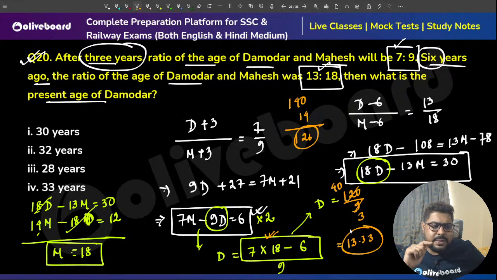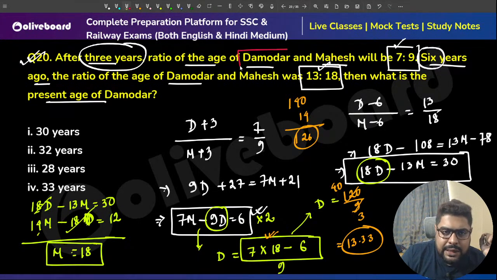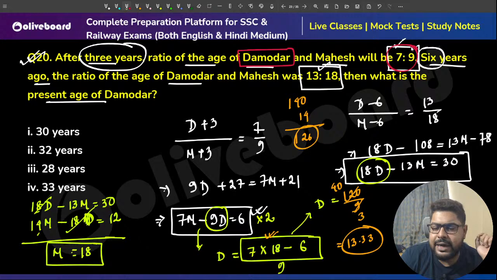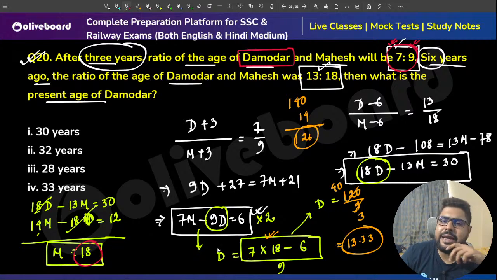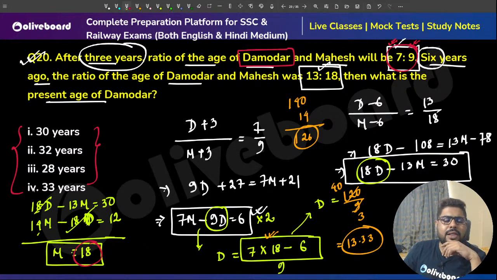I guess then, because one small thing you see, Damodar and Mahesh. Just by looking at this, Damodar by Mahesh is 7 by 9. That means Damodar is younger, Mahesh is older. So if Mahesh's age is 18, Damodar's age has to be less than 18, sir. But all the options are greater.